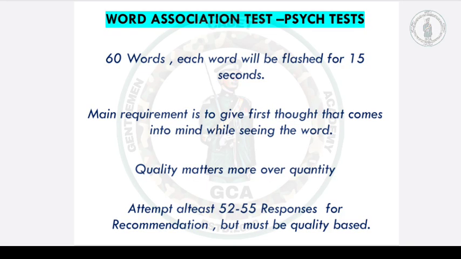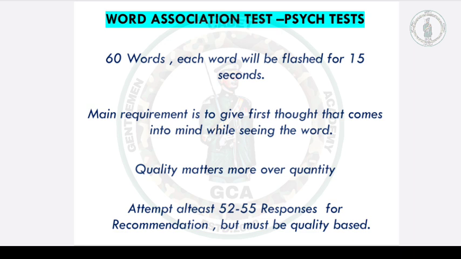Let us first talk about the basics of WAT in brief. In WAT, that is word association test, there will be a total of 60 words and each word will be flashed for 15 seconds. The main requirement in this test is to write down the first thought that comes into mind after seeing the word. In this test, quality matters more than quantity, and for better performance, attempt at least around 55 words that are quality based.